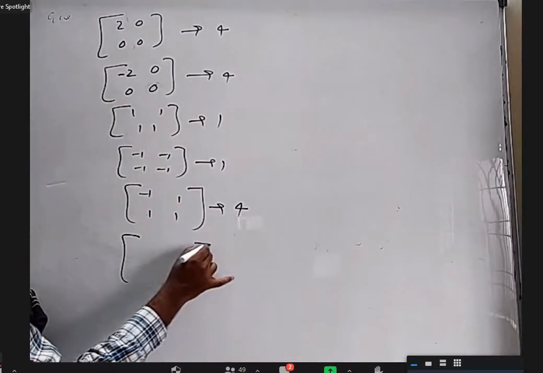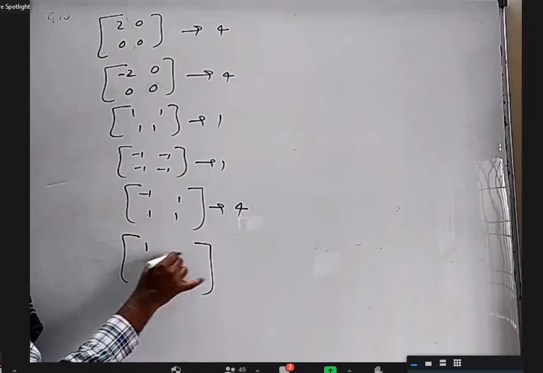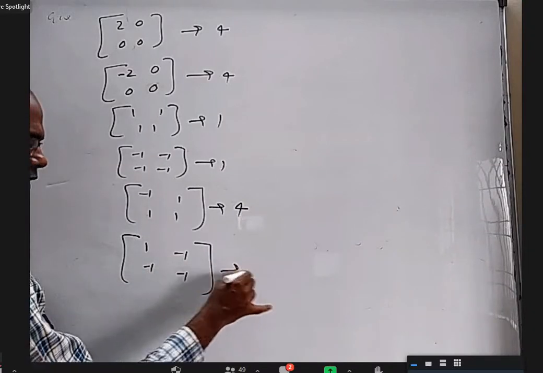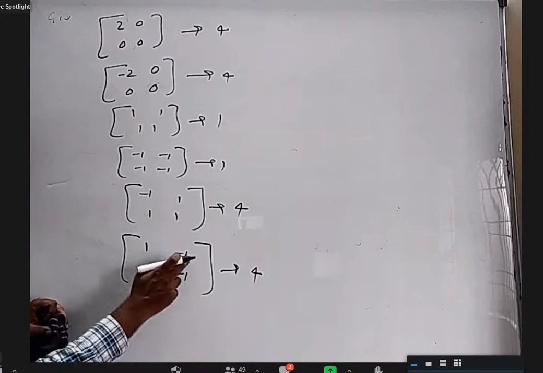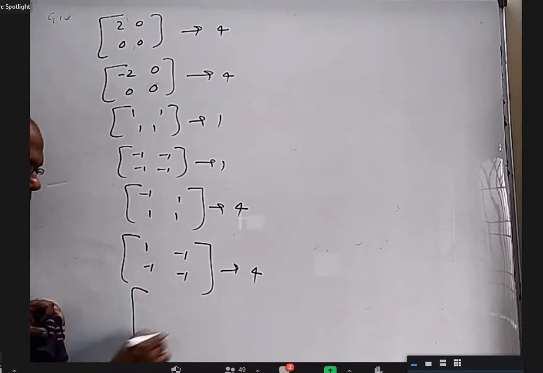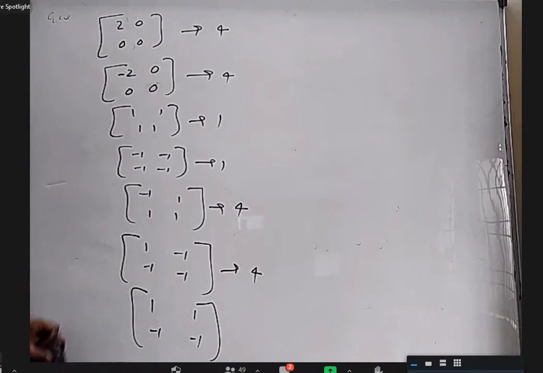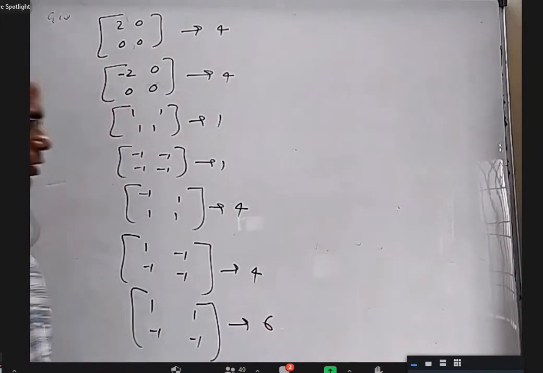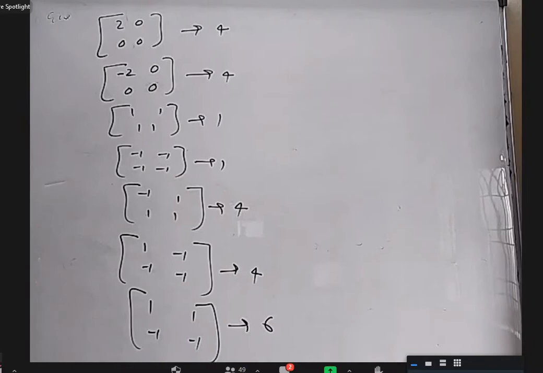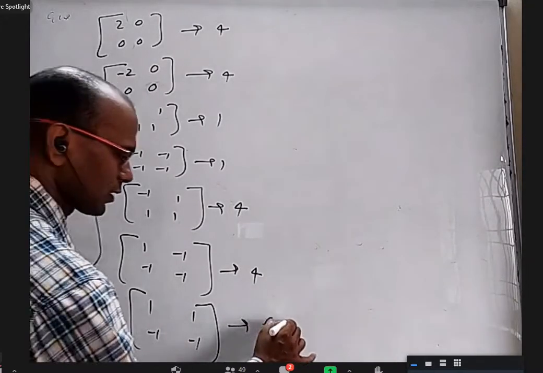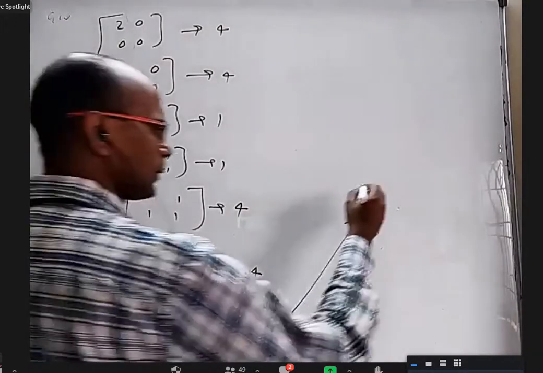Okay, next. I'll take 1 and three -1s. That will be 4 because this one can come here or here or here, cyclic. But when I take two 1s and two -1s, I think they are 6, not 4. I'll tell you what these 6 are if somebody wants. Diagonals also we can have.